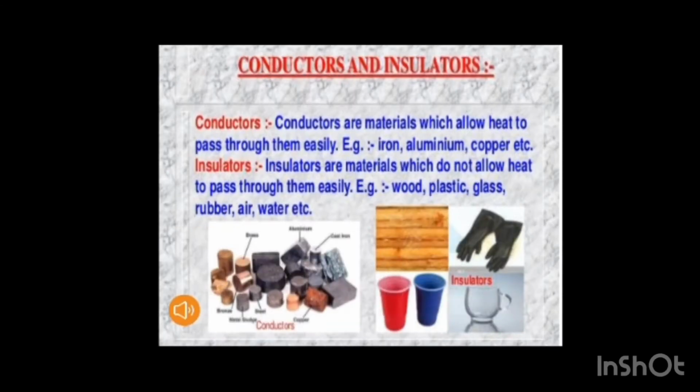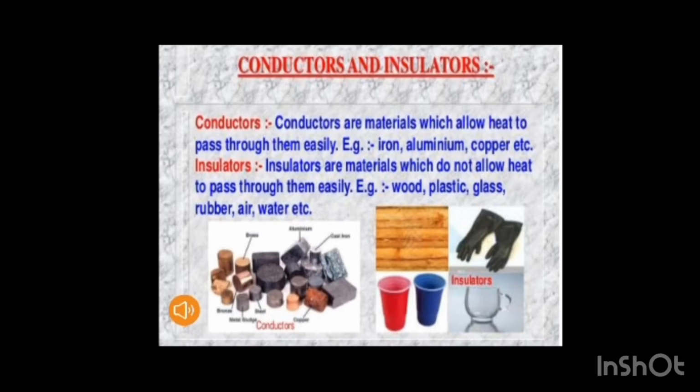Do all materials conduct heat in the same way? No. We will discuss here two types of material: conductor and insulator, that is, thermal conductor and thermal insulator. Thermal means heat. So, what is a thermal conductor? The materials that allow heat energy to pass through them easily are called thermal conductors or conductors.